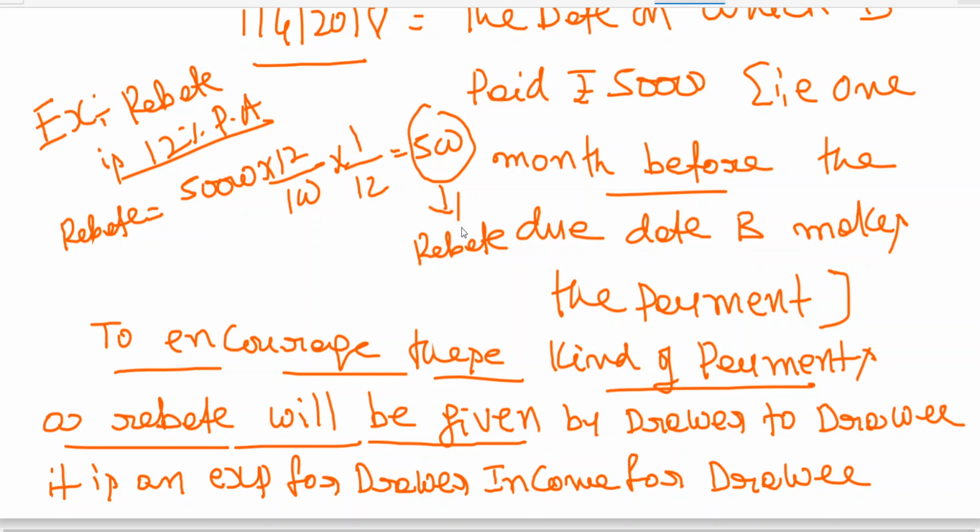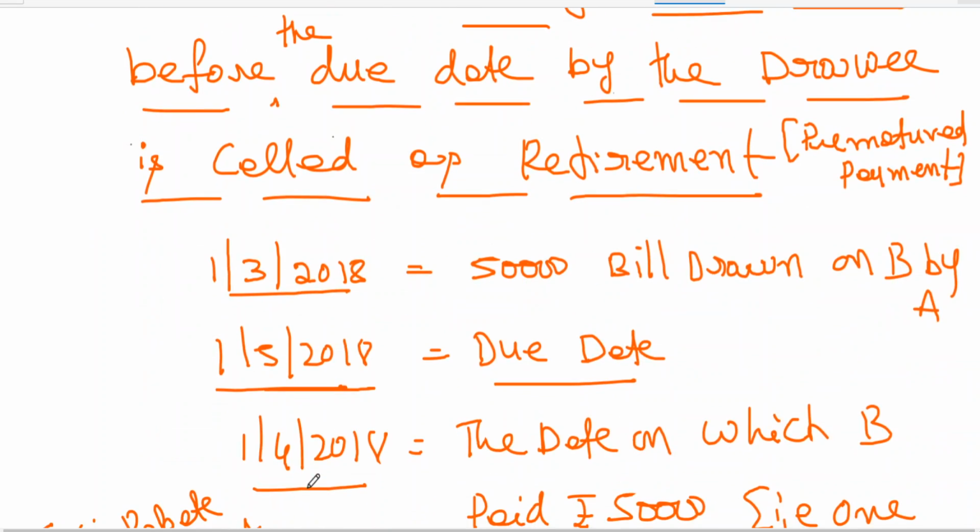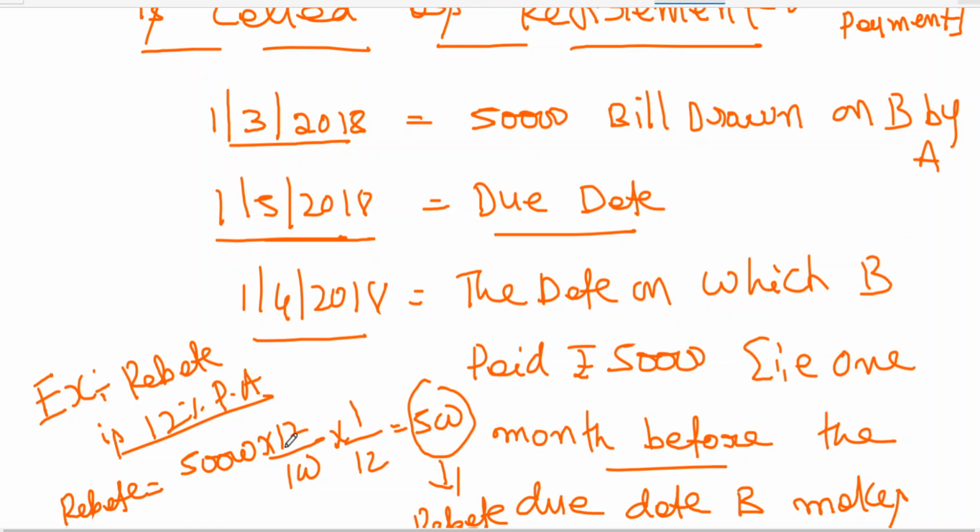But in simple words, retirement is nothing but a premature payment. Making payment early is also called premature payment. Premature payment is for how many months? 1 month. If the drawer is happy, he will give a concession for making the payment 1 month before. So, he is giving rebate. Rebate means concession. It is an expense for the drawer and income to the drawee.